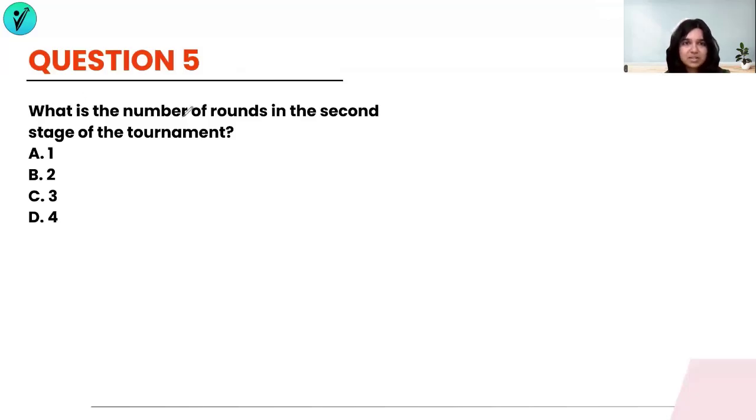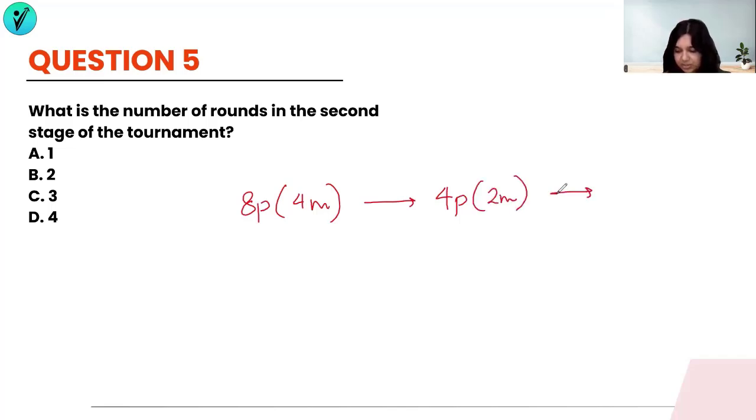Question 5, what is the number of rounds in the second stage of the tournament? Remember, in the second stage, there were 8 people who had come across. So we have 8 teams or 8 players. Of course, we had counted the number of matches. There will be 4 matches in this round. Then 4 players will go ahead and there will be 2 matches between these 4 players. And then there will be 2 players in the finals. There will be only 1 match. That is the final match.